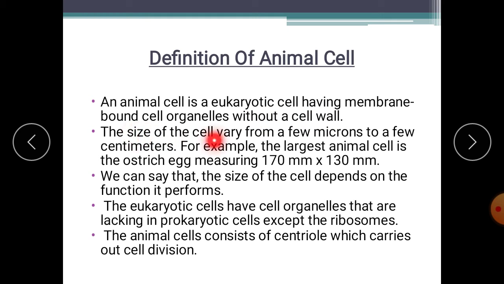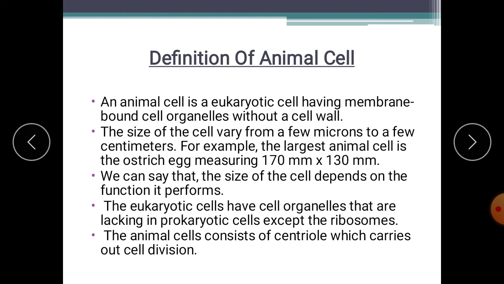Then the size of the cell varies from a few microns to a few centimeters. The smallest cell is mycoplasma, you know it. Its size is about 0.3 micron in length, while bacteria could be 3 to 5 micron in length. And the human RBC, its diameter is about 7 micron.